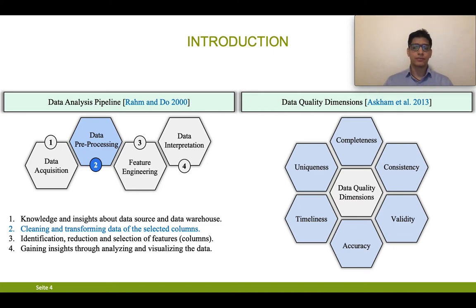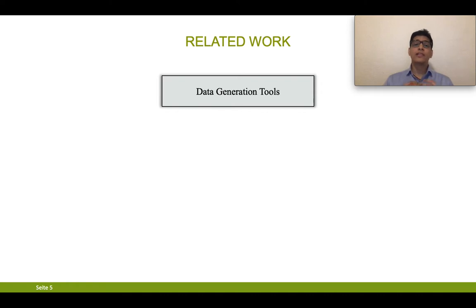But what about the others? Therefore, for educating and training data scientists in handling unclean datasets, datasets should be available that are already unclean on these quality dimensions, which comes under data generators, and a lot of literature has already been done on data generators. So what is data generation or data generation tools? Data generation is a process that identifies the relevant columns and generates dummy data for those columns using data generators.